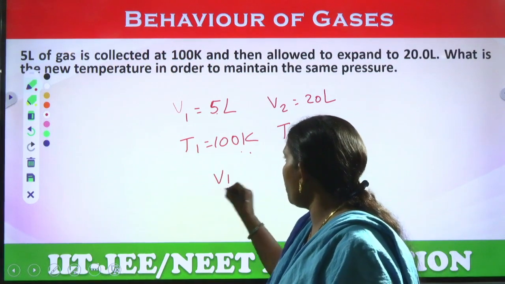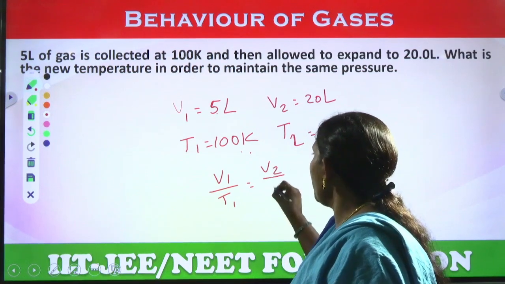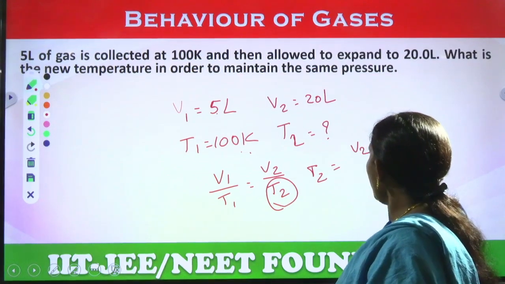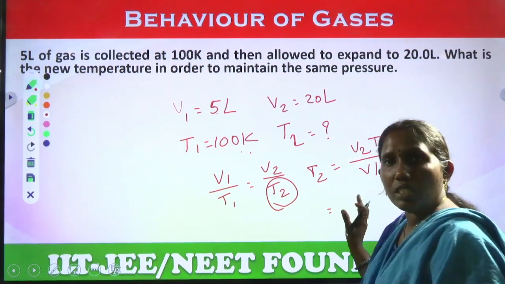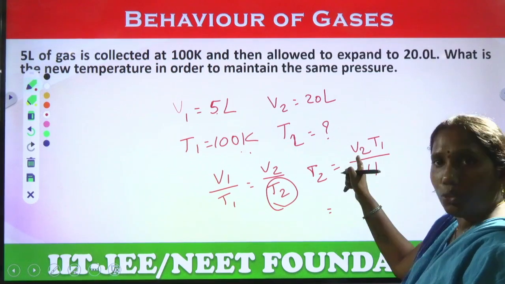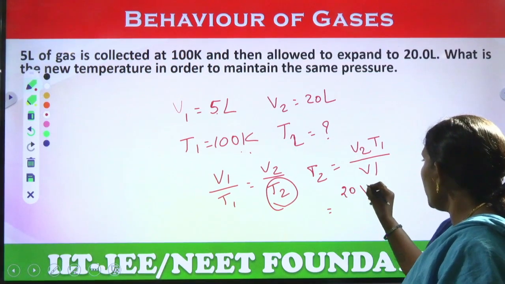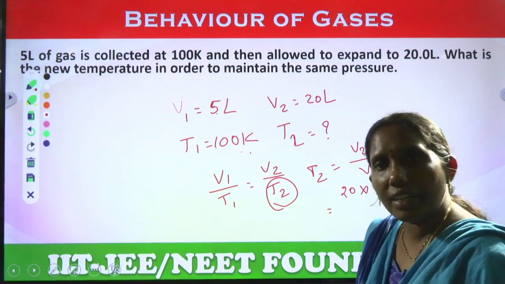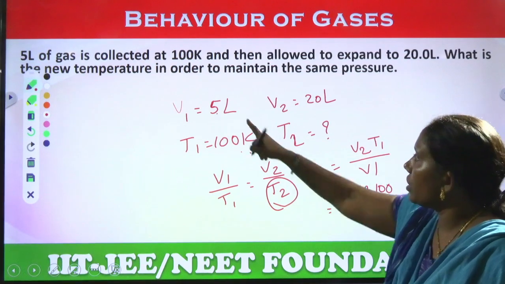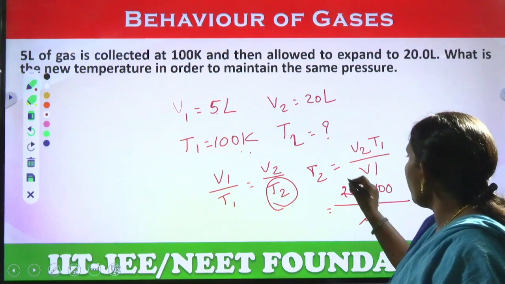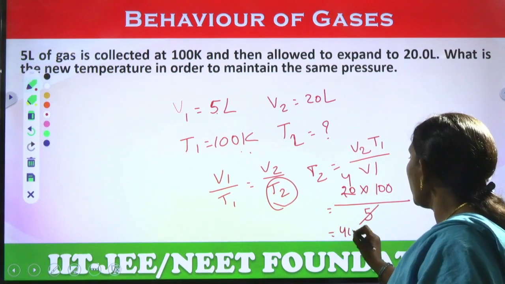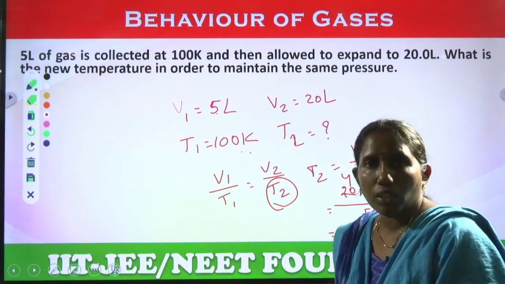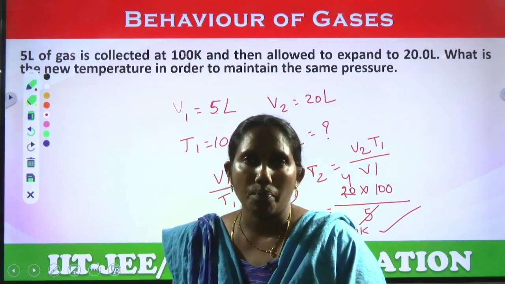So, apply the formula V1 by T1 equal to V2 by T2. You want T2, then T2 equal to V2 T1 by V1. So, substitute those values in this. V2 is 20 into T1 100, no need to convert because in the problem they have given directly Kelvin, by V1 is 5. 5 fours are 20, so it is 400 Kelvin. So, what is the new temperature? 400 Kelvin. So, these are the applications of the Charles law, right.